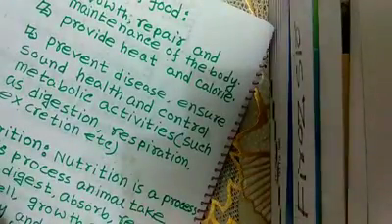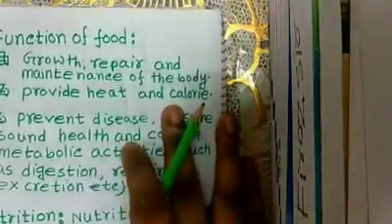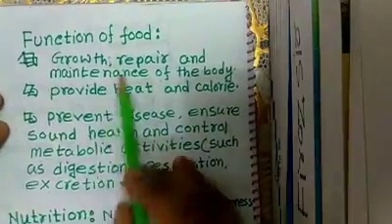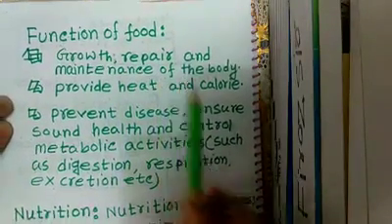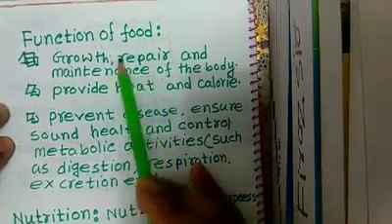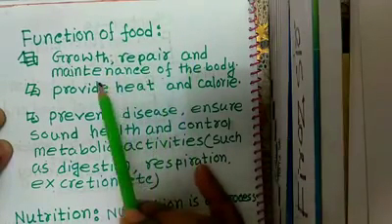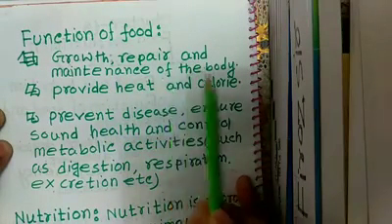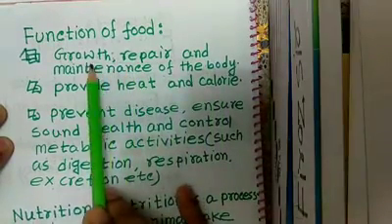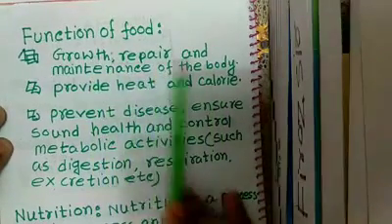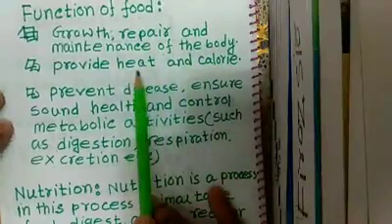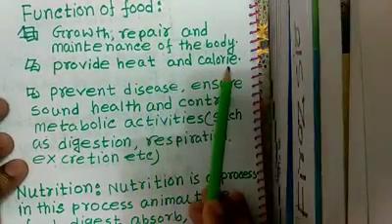Now, dear students, function of food. What is the main function of food? The main function of food is growth, repair, and maintenance of the body. It also provides heat and calorie.